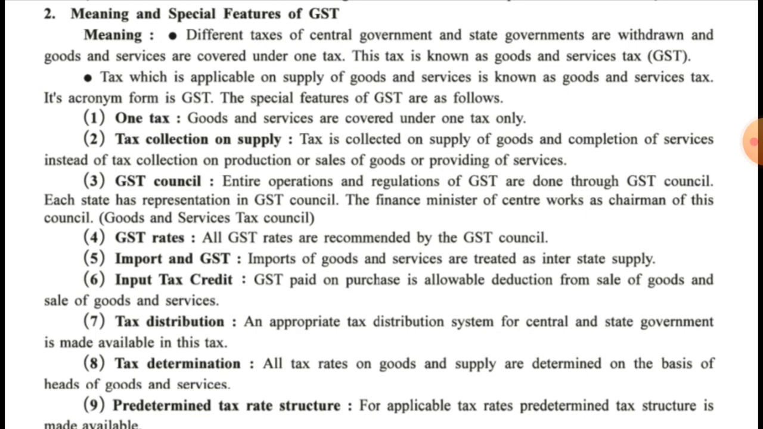Second one, that is tax collection on supply. Tax is collected on supply of goods and completion of services instead of tax collection on production or sale of goods or providing of services. Previously, when the goods were produced, at each and every stage of production, and even when the goods were sold to the consumers, the tax was levied. But now only when the goods or services are supplied, at that time only the tax is collected from the consumers. So the burden has been reduced.